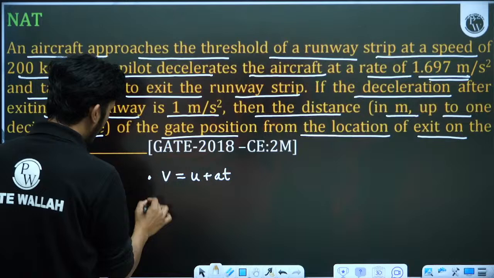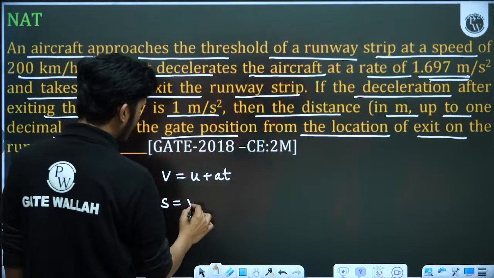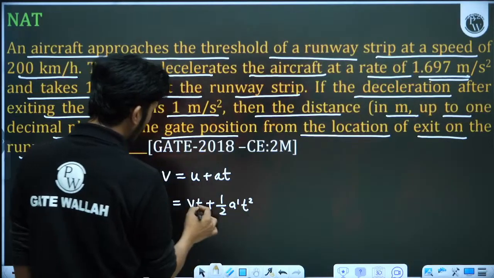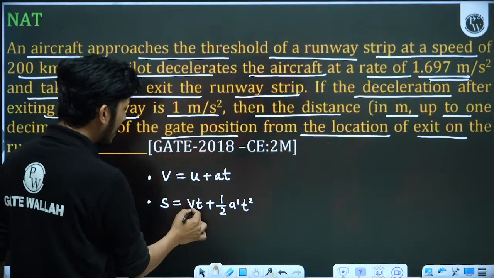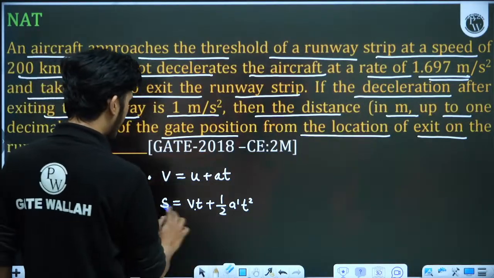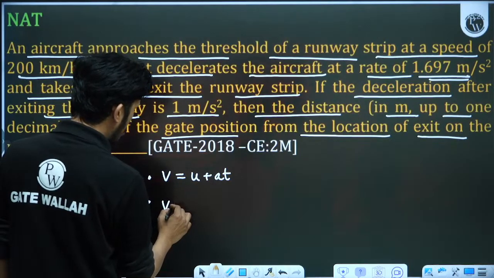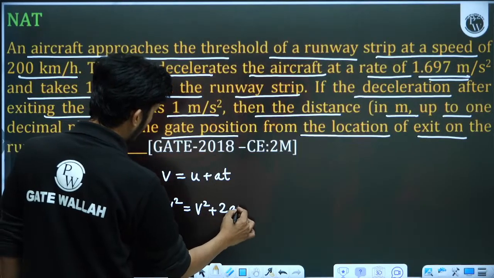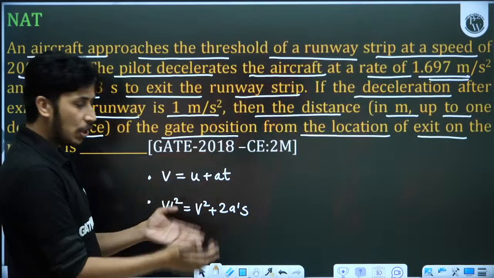Another equation you will apply: s is equal to vt plus half a dash into t square. What is v? V is the speed of exit when it is exiting from the runway. T is the time taken, but time we don't know now, so no issue. So we can apply the different equation, that v dash square is equal to v square plus 2 into a dash into s. S is the distance covered, v square is the initial speed at the exit, so you can apply this equation.